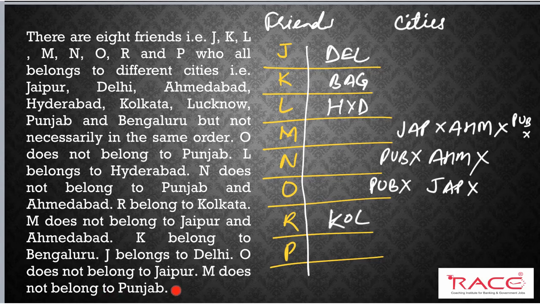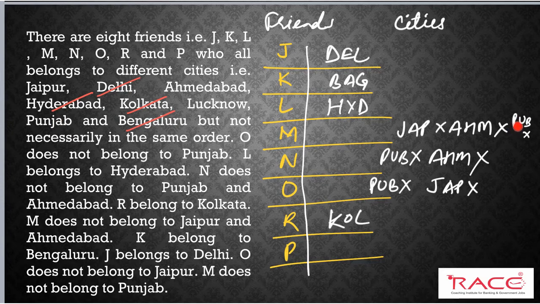So I have written all the information in this arrangement, and out of these 8 cities, 4 cities already belong to 4 persons. And what are those cities? Delhi, Bengaluru, Hyderabad and Kolkata. So we are left with Jaipur, Ahmedabad, Lucknow and Punjab.